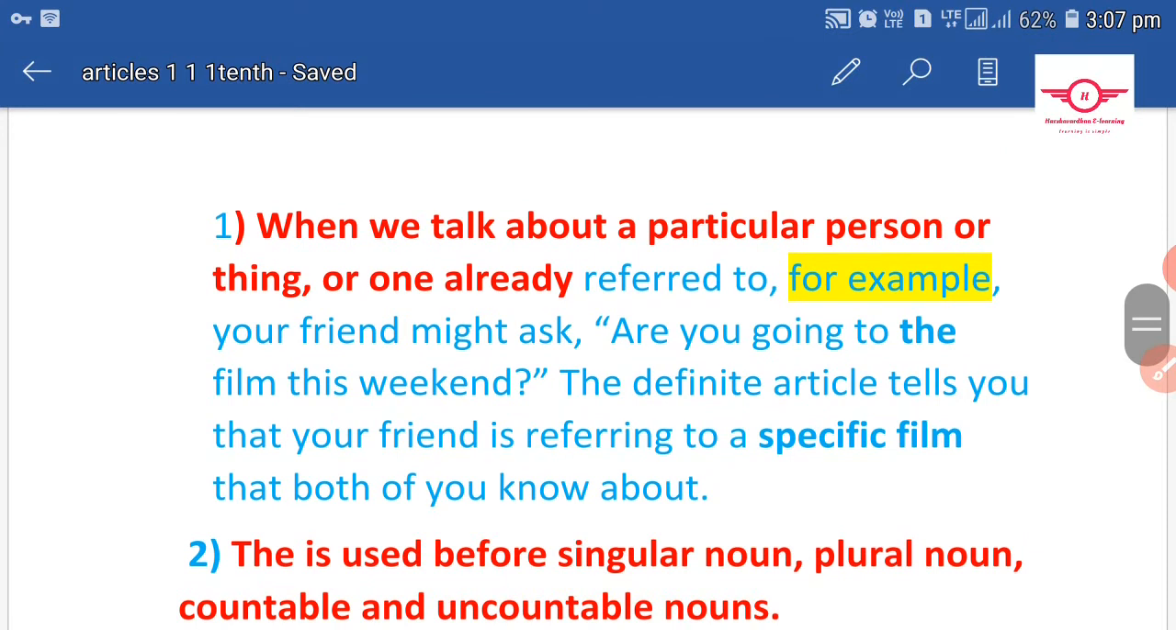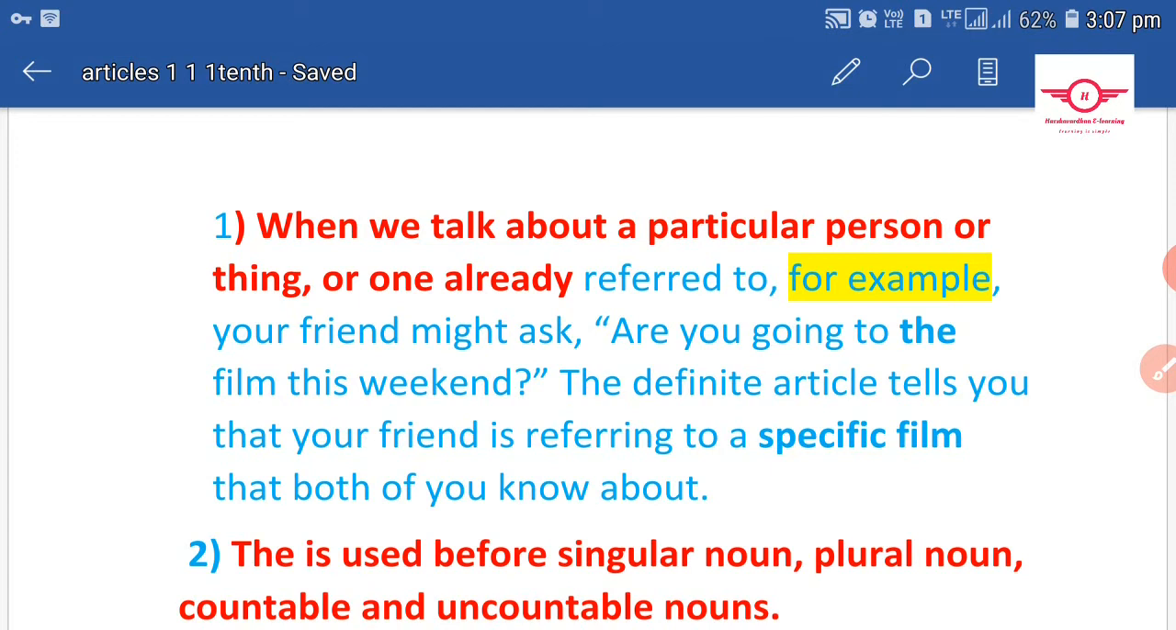The first rule is, when we talk about a particular person or thing, or one already referred to. For example, your friend might ask, are you going to the film this weekend? The definite article tells you that your friend is referring to a specific film that both of you know. So in the first rule we use the word the to refer to or mention a particular person or particular thing which was used at the beginning of the context.